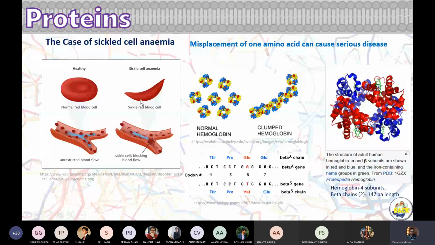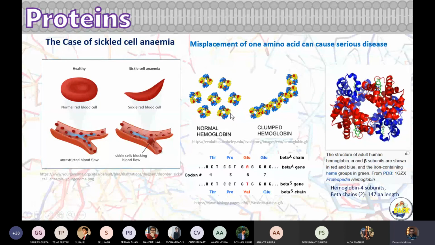It has reduced capacity of oxygen carrying, and also often it clogs your veins here. You see here. How does it happen? You see, in a single RBC, hemoglobin are placed in equally spaced areas.